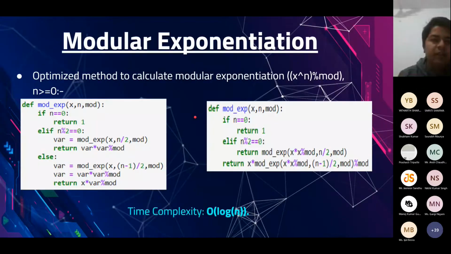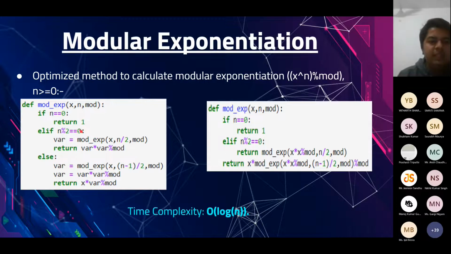So here I have written the code for it, the Python code. The base case is when the exponent is 0. You take any number x, and you know x raised to the power 0 is 1. So this is the base case. Whenever the exponent is 0, you can simply return 1.